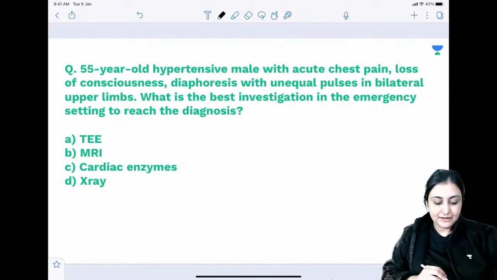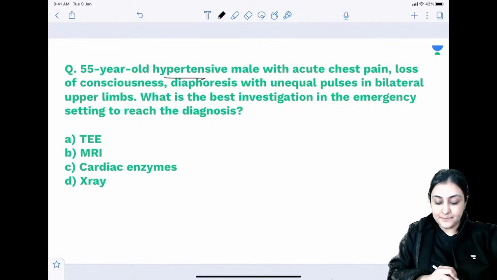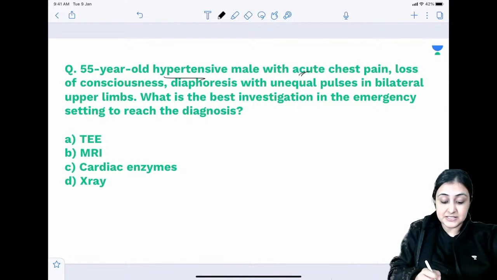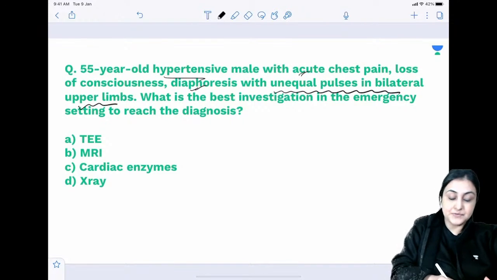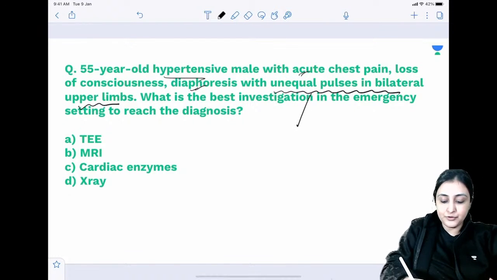All right, so 55-year-old hypertensive male with acute chest pain, loss of consciousness, diaphoresis with unequal pulses in bilateral upper limbs. Again, lots of things happening. Hypertensive, okay. Acute chest pain could be lots of things. Loss of consciousness means something is wrong with carotid as well. Diaphoresis with unequal pulses in bilateral upper limbs. Very, very important history.